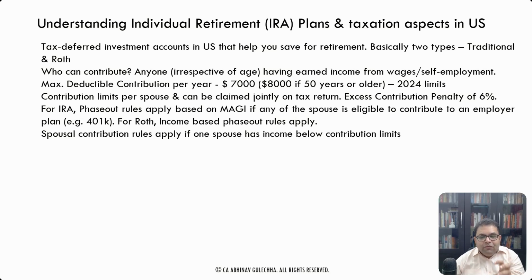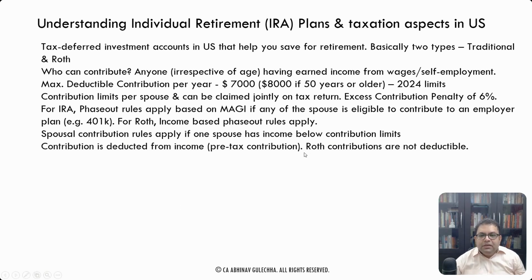In that case, what the husband is doing is called the spousal contribution rule. That means out of $10,000, $7,000 is in his name, and $3,000 can go in wife's name. So wife can also apply, right? For that, I think there is a requirement of filing a joint return, right? And that $3,000 can be invested in the wife's name, right? So that a beneficial rule is available.